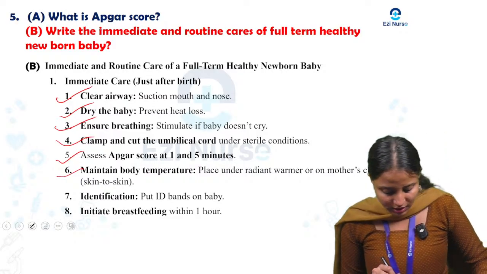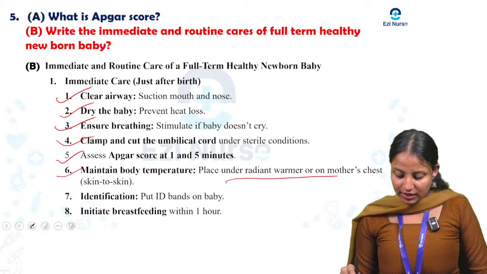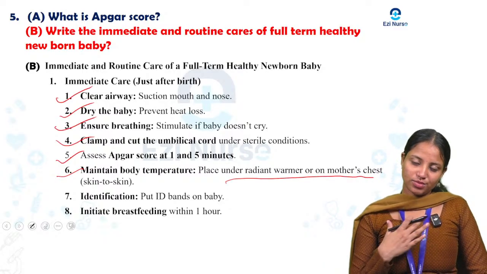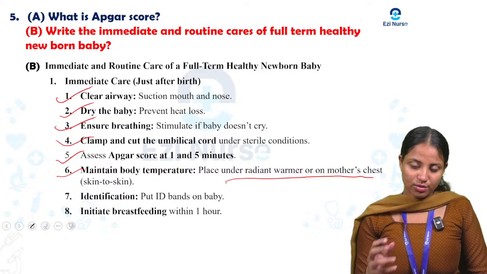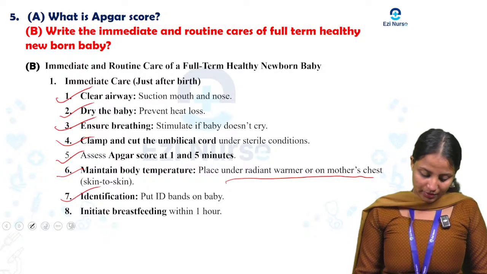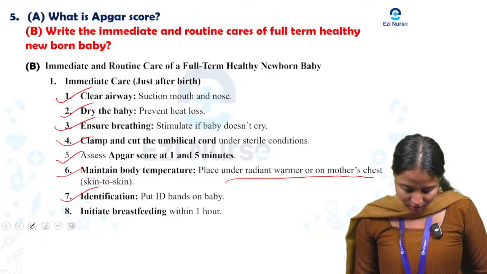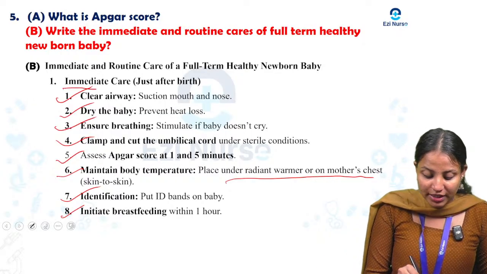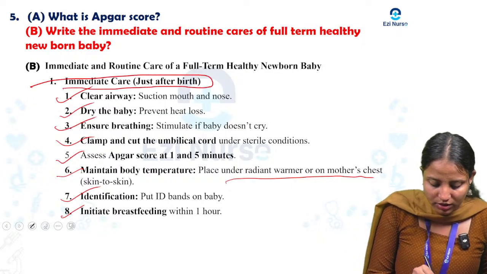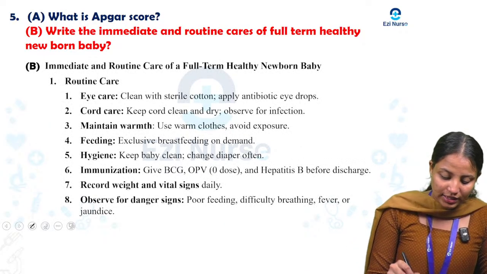Next, sixth one, maintain body temperature, skin to skin contact should be there. Then place under the radiant warmer or on the mother's chest. KMC, kangaroo mother care should be given. Then identification, put ID bands on the baby for identification. Then the last one is initiate breastfeeding within 1 hour. That is the immediate care we should give after birth. This is the first one, immediate care after the birth. Next we can see that